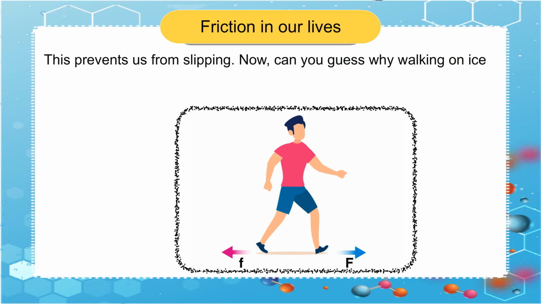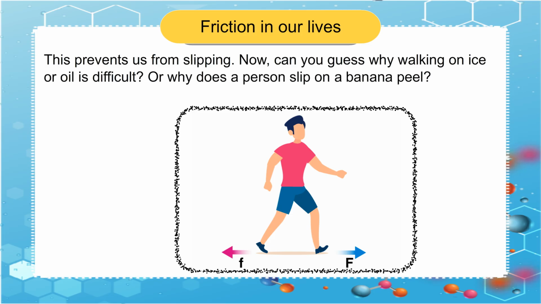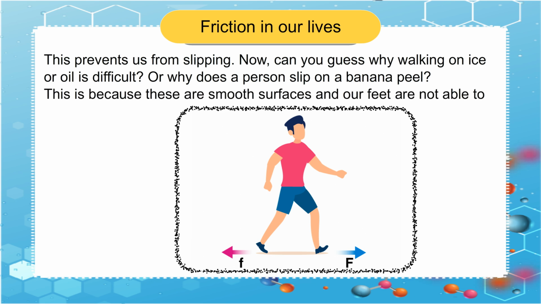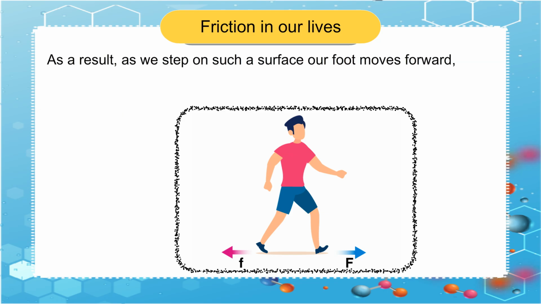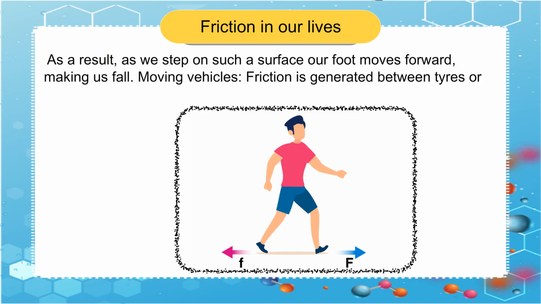Now, can you guess why walking on ice or oil is difficult? Or why does a person slip on a banana peel? This is because these are smooth surfaces and our feet are not able to lock with them. As a result, as we step on such a surface, our foot moves forward, making us fall.